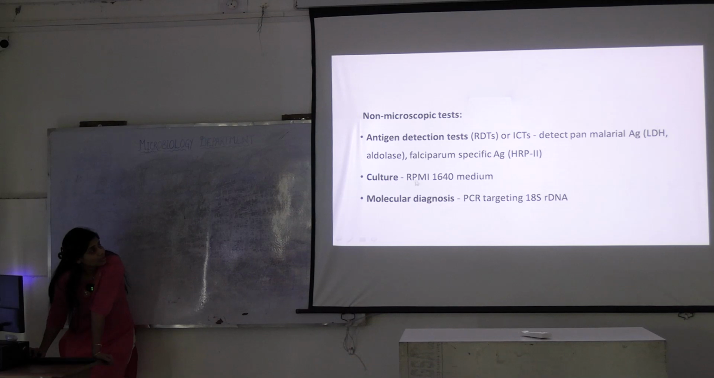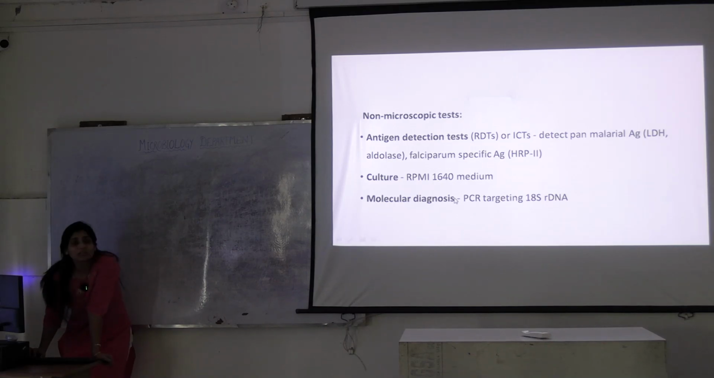Then you can do culture. What is it? It is named after Roswell Park Memorial Institute, Roswell Park Memorial Institute 1640 medium. It is generally used to grow these plasmodium and collect the antigen from them. Okay? For vaccination and all, everything.